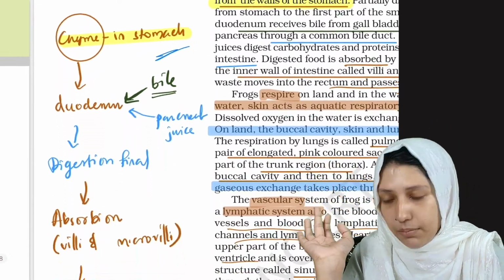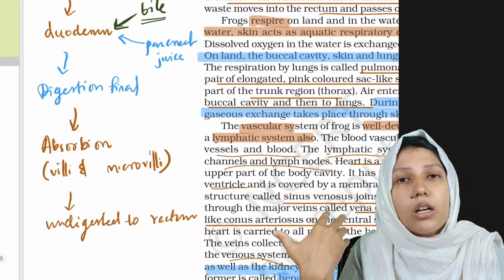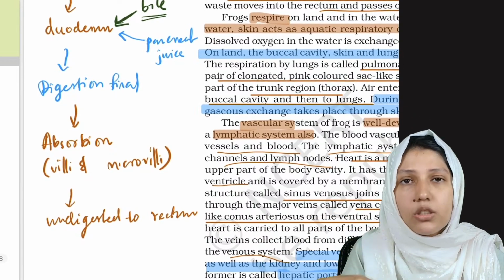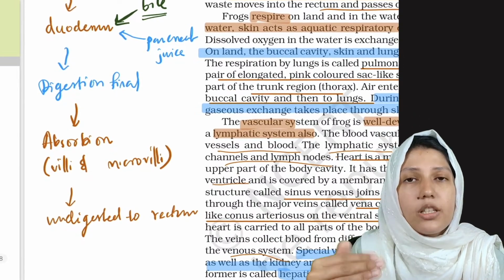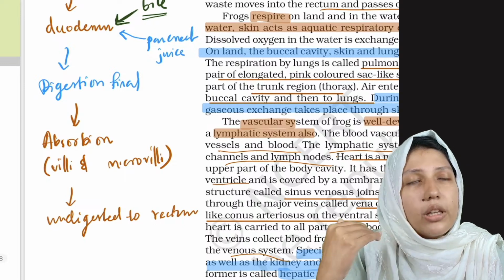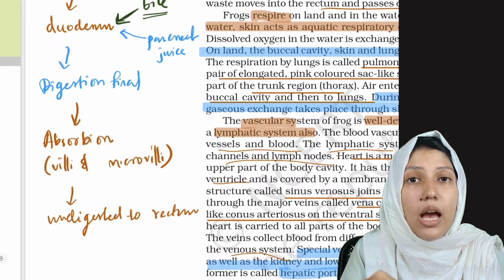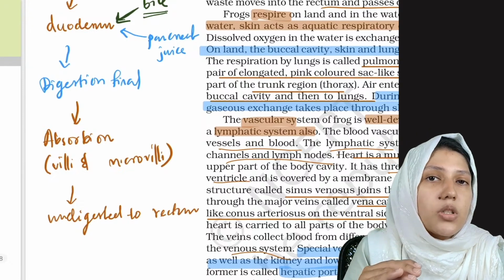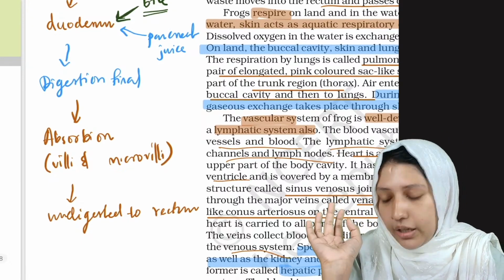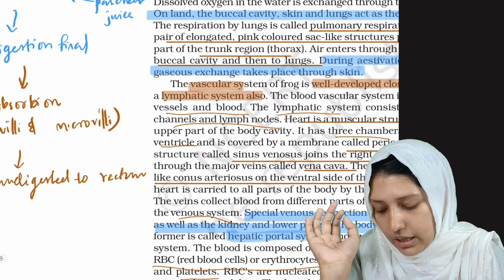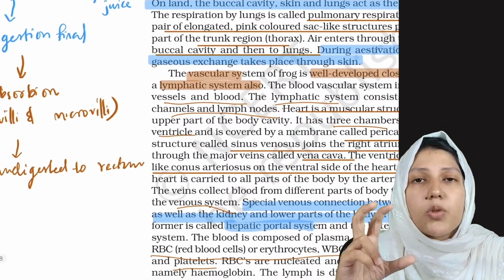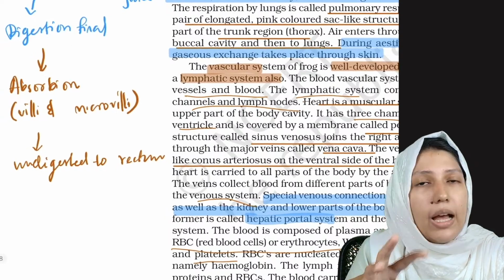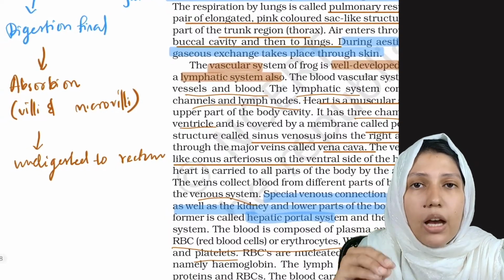Clear? And from here, in the duodenum, all these enzymes like pancreatic juice and bile come. So digestion happens there, and more digestion happens in the intestine. The intestine is the place where most of the digestion occurs. Then the absorption of the digested food happens, and who helps in the absorption?